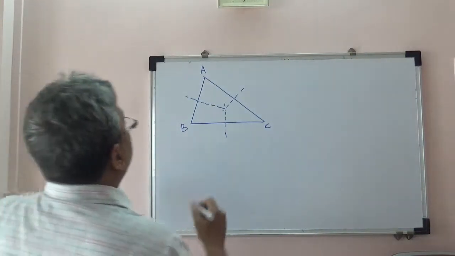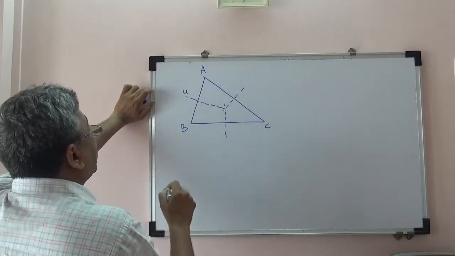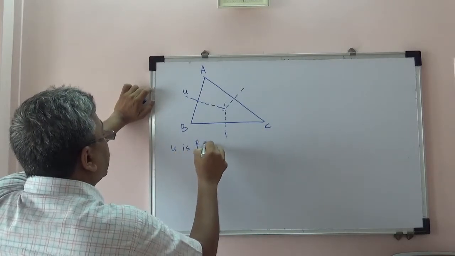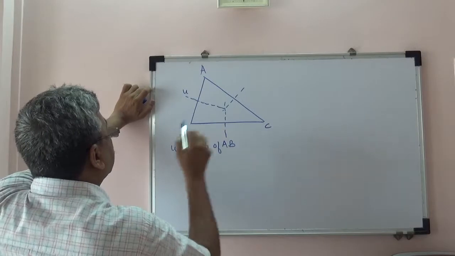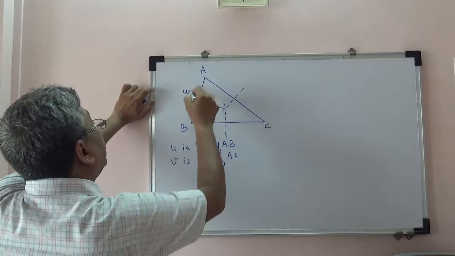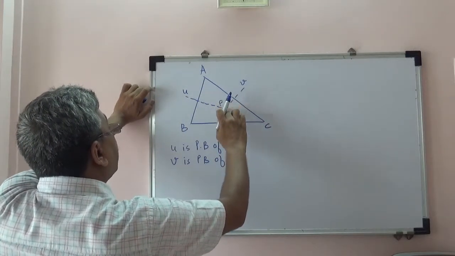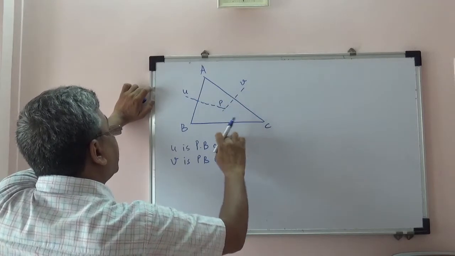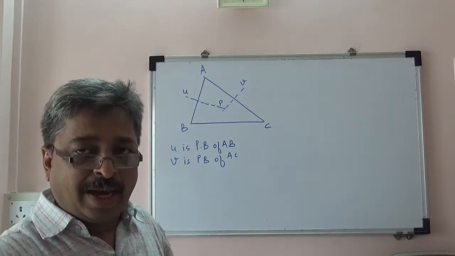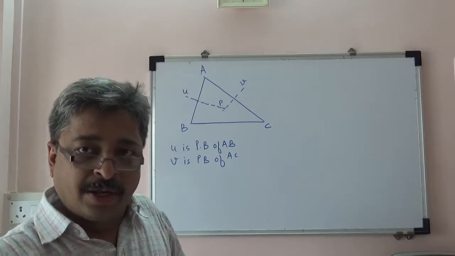Okay, now we will start with, let U be the perpendicular bisector of AB. V is the perpendicular bisector of AC. Let this be U, let this be V, and let them intersect each other at P, and we are not drawing the perpendicular bisector of BC. The strategy is you draw two lines, get the point of intersection, and prove that the point of intersection lies on the third perpendicular bisector.